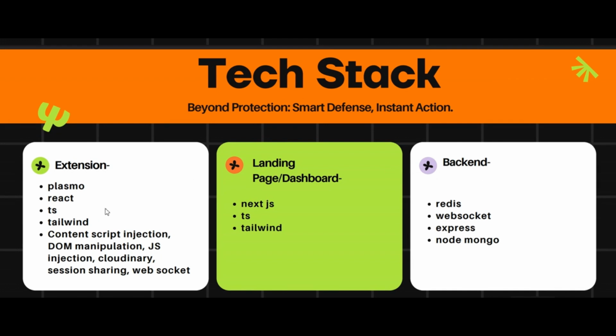For the extension, we used Plasmo, React, TypeScript, and Tailwind CSS along with content script injection, DOM manipulation, Cloudinary, and WebSockets for real-time message handling. The landing page and dashboard are built using Next.js, TypeScript, and Tailwind for a smooth and responsive user experience. And for the backend, we used Node.js, Express, MongoDB, Redis, and WebSockets for fast communication and caching. We also integrated Puppeteer to automatically generate detailed legal reports directly from user data, making the whole process quick and professional. Overall, this tech stack ensures Safire runs fast, secure, and efficiently.